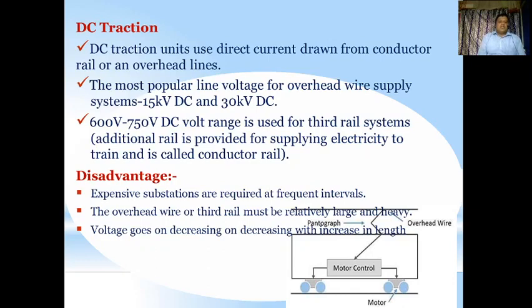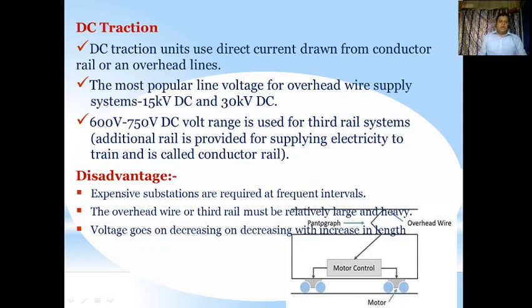Now we will see that the 600 volt, 750 volt DC range is used for third rail systems. That is, an additional rail is provided for supplying electricity to the train and is called the conductor rail. You can understand here by seeing these advantages and disadvantages. The disadvantage of this system is that expensive substations are required at frequent intervals.